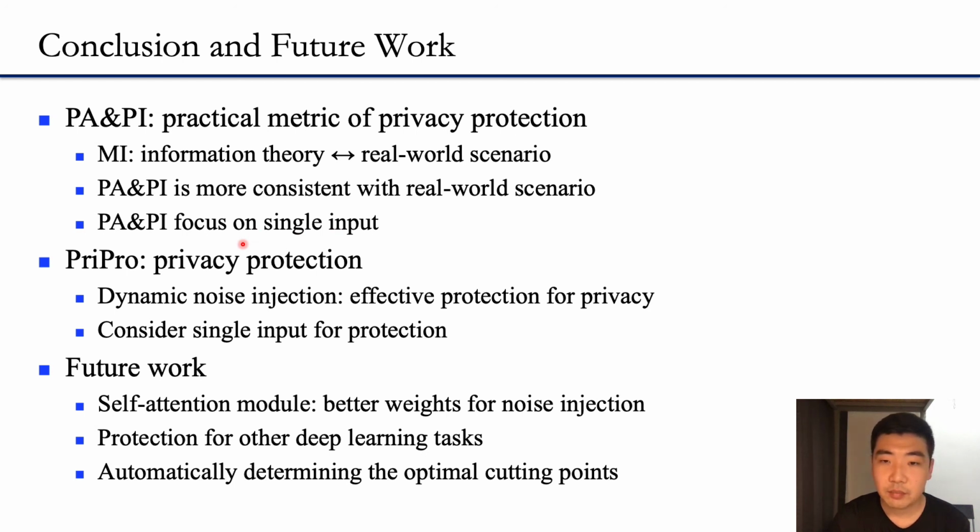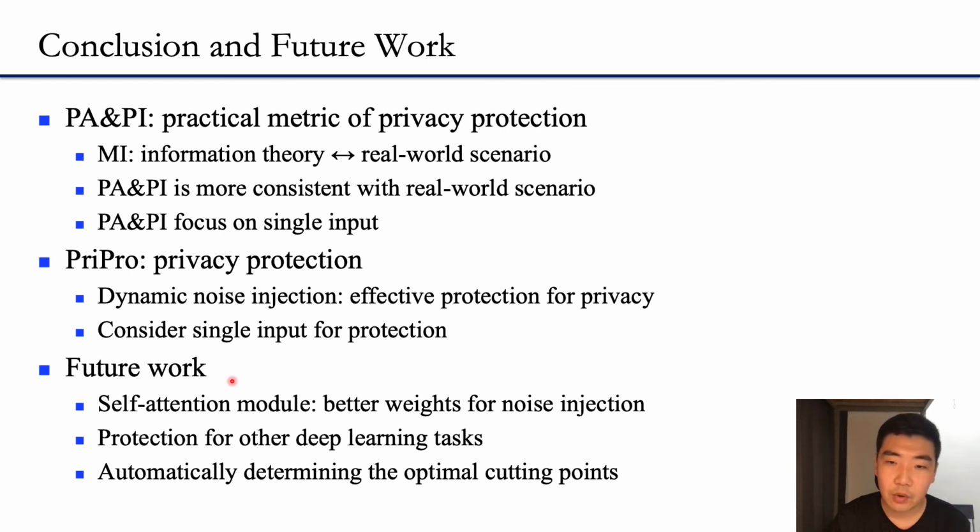Besides, the privacy protection method PriPro proposed in this paper can provide more effective privacy protection. It is shown that dynamic noise injection can provide effective protection for privacy. And to solve the privacy breach for inference, considering the scope of single-user input is very significant.